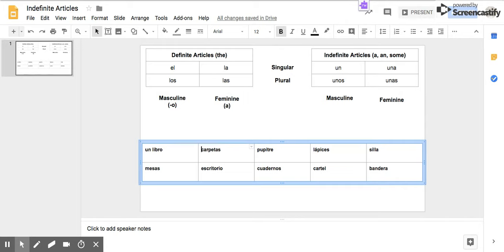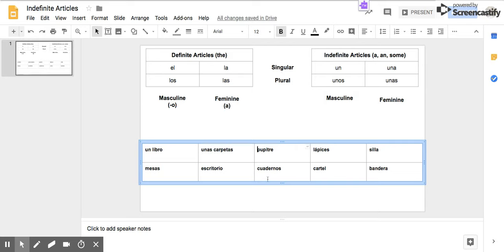So when a word ends in a vowel, A, E, I, O, or U, we make it plural by adding S. So I have to look up here. I know that it's going to be plural. Now, is it masculine or feminine? Well, even if I don't know that the word is la carpeta, I can take a guess because it ends in an A, and I would guess unas carpetas, which would be correct.